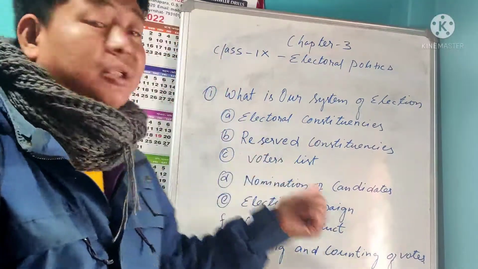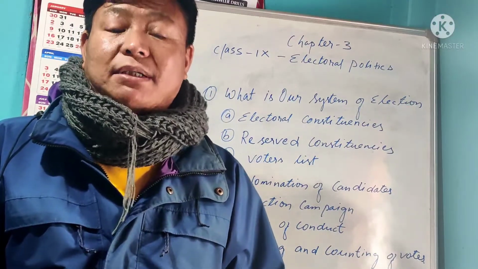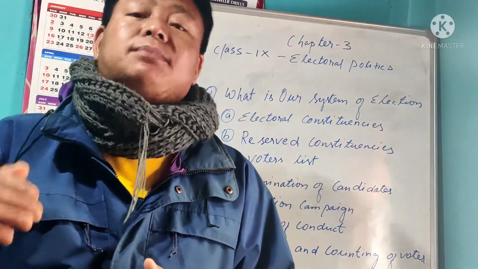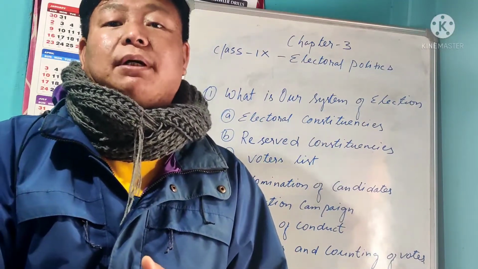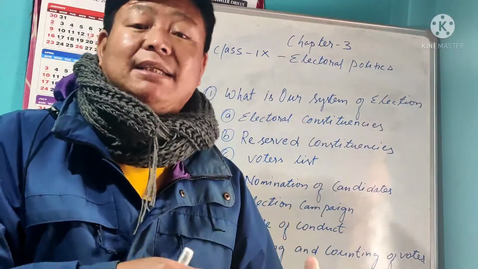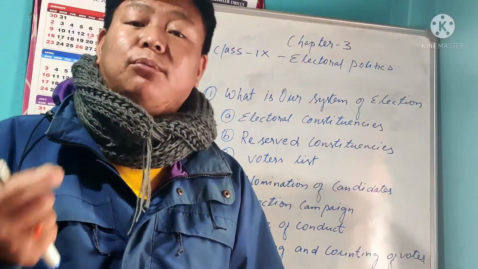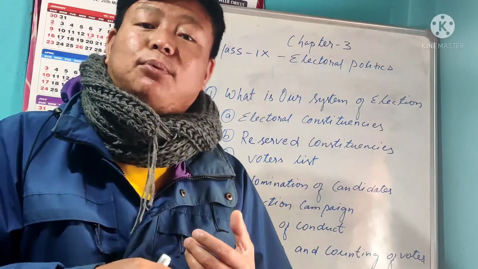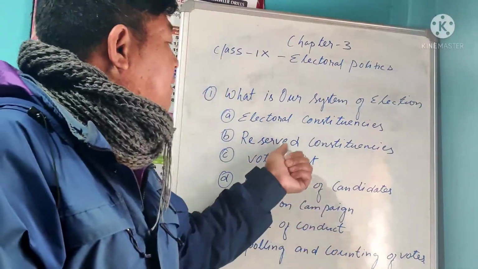On the reserve constituency, we found that 84 seats are for the scheduled castes and 47 are for the scheduled tribes. Like in Arunachal Pradesh, other people cannot come and participate. Other people means from outside, like from Assam, Bihar, Uttar Pradesh, Karnataka. They cannot participate in Arunachal Pradesh because it is an ST reserved area. We can go to Delhi or Mumbai to participate, it's open, but this is restricted. Where it is for SC, or for ST, only those people can participate. This is referred to as reserve constituencies.